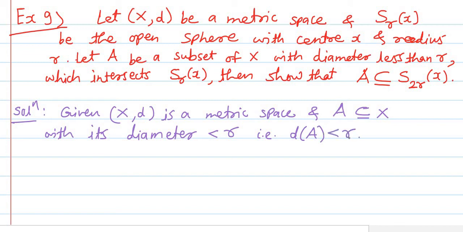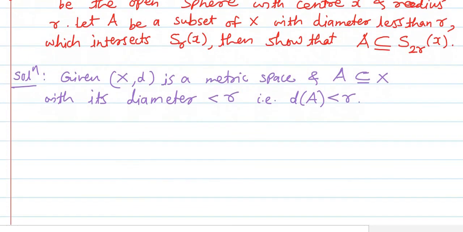This means that if we take any 2 points from the set A, then the distance between them is always less than r. This is clear from the definition of the diameter of a set which was studied earlier.